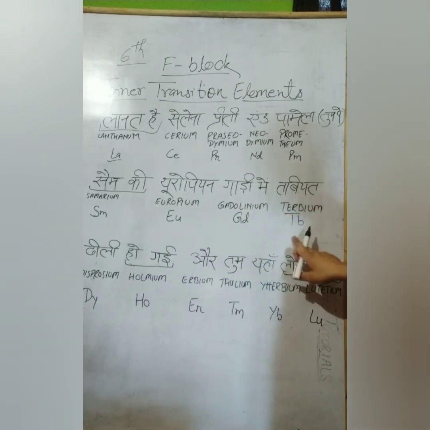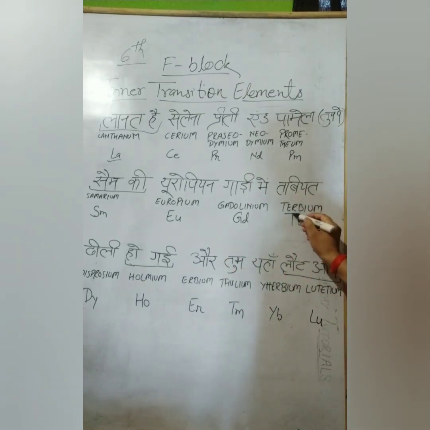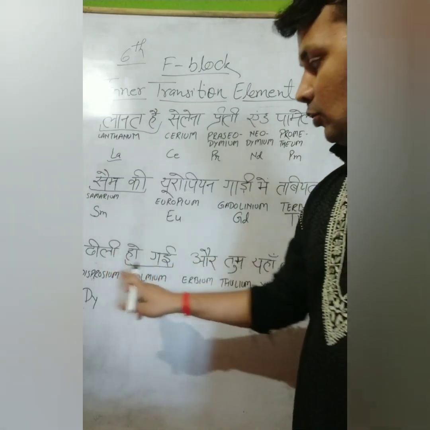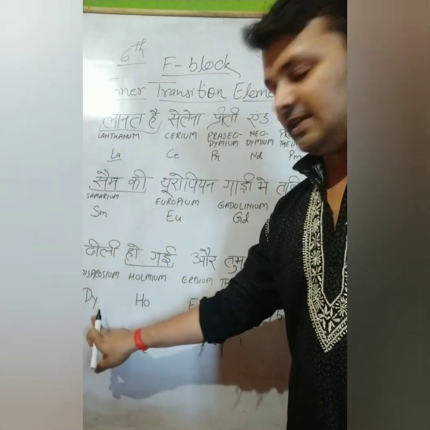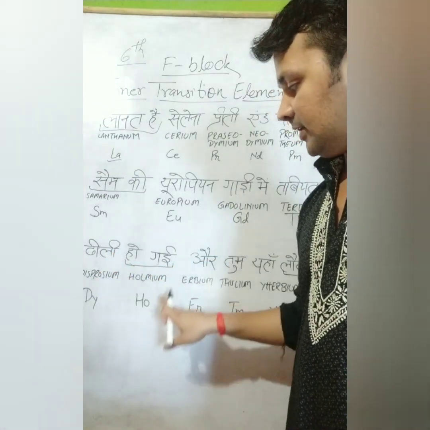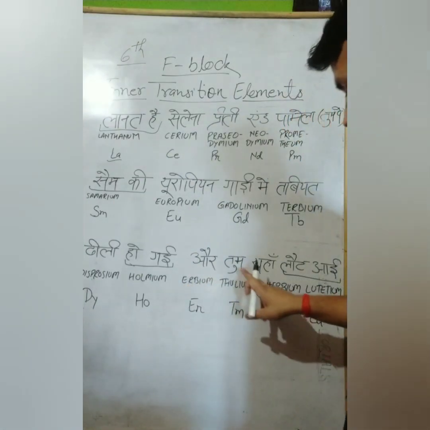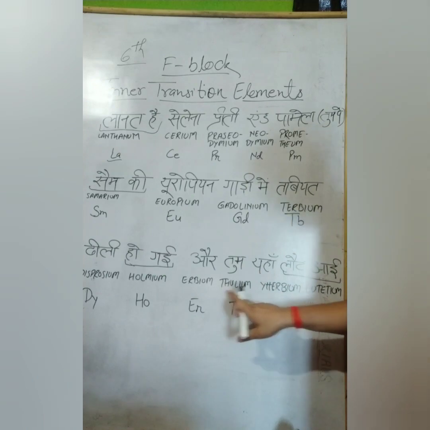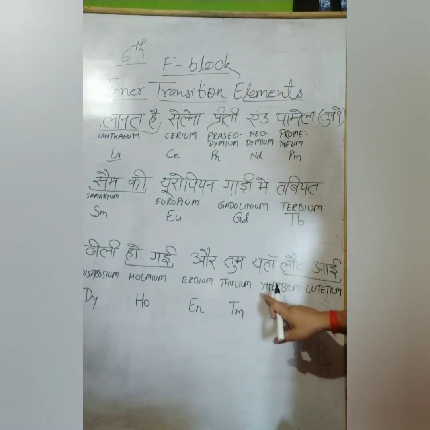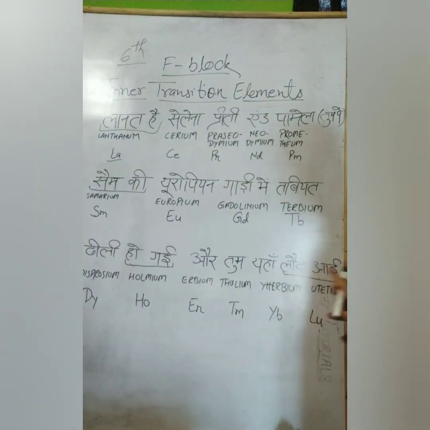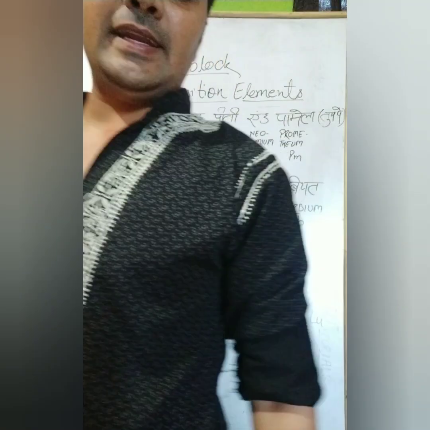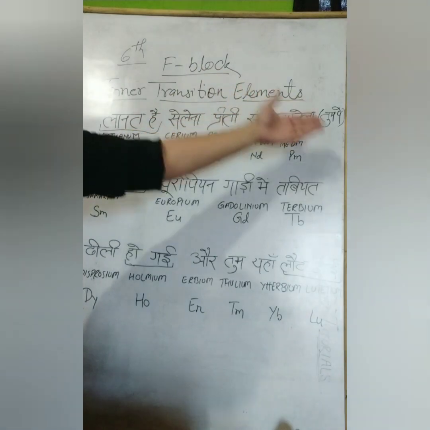Tabiyat for terbium, Tb. Dheeli, dheeli ke liye dysprosium, Dy. Ho gayi, holmium, Ho, and erbium, Er, and tum thulium, Tm. Yahan ytterbium, Yb, laut aayi, lutetium, Lu. So these are the symbols and element names along with the mnemonic.